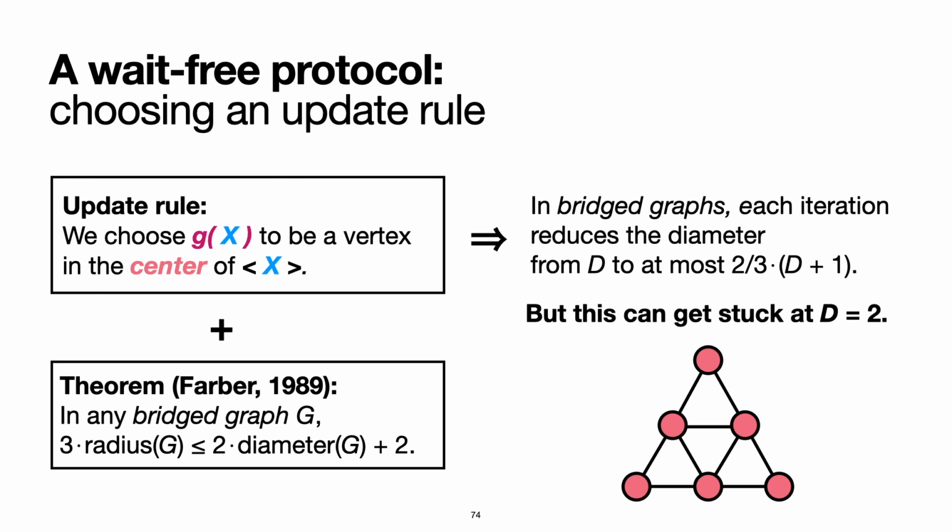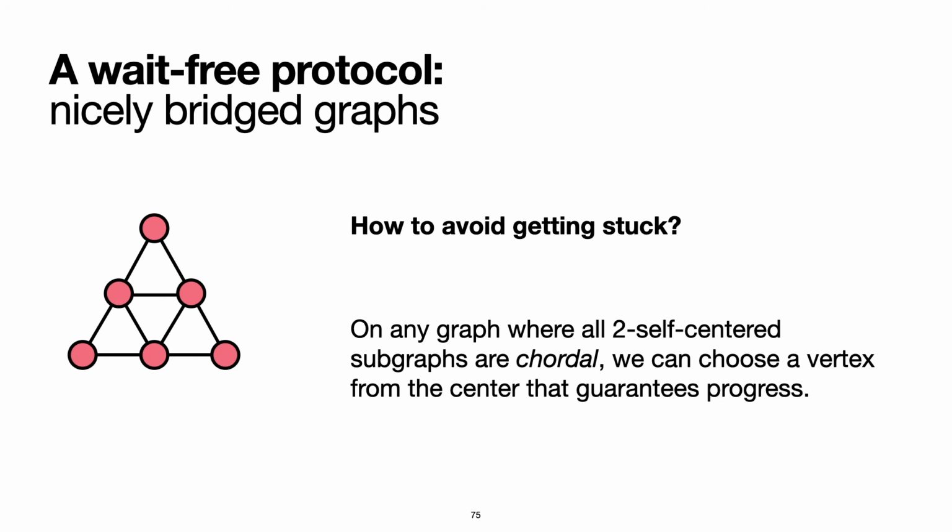But note that this rule can in fact get stuck when the diameter is 2. This can happen when the radius and diameter are both 2. Such graphs are called two self-centered graphs. In these graphs, the center of the graph consists of all the vertices of the graph. Now, handling this situation seems to be somewhat tricky, as it requires some symmetry breaking among the vertices.